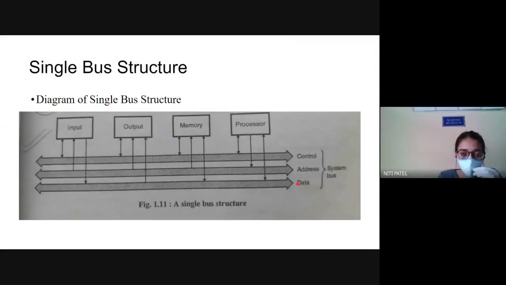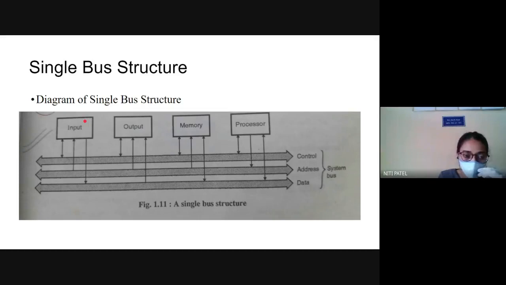Now, how are they working? They are working on a time sharing basis. Now, what is time sharing basis? Every unit, that is input, output, memory, and processor, is given some amount of time to operate. If the operation is completed, they will generate the result. If the operation is not completed, again they will continue to work for 1 minute each. So first, the input will get activated and it will work for 1 minute. If the work of the input is done, it will shift to output.